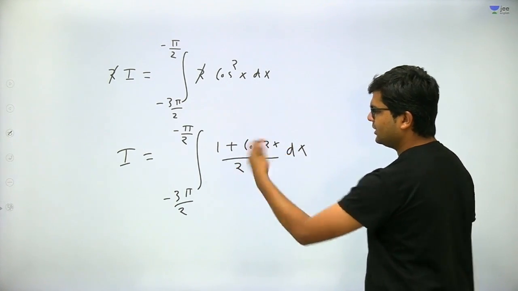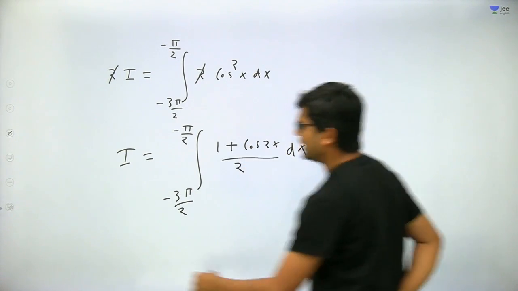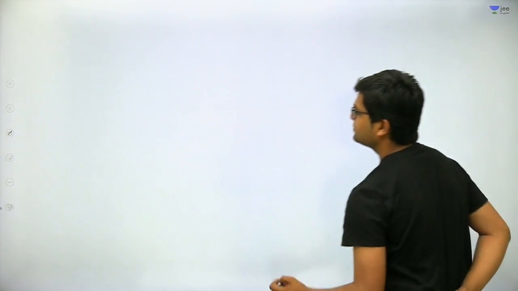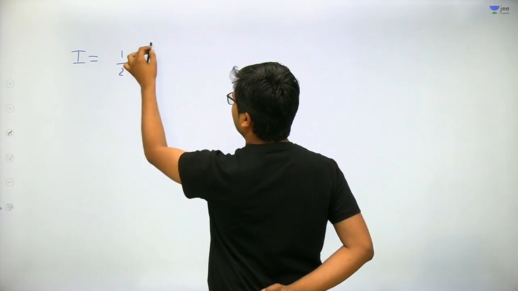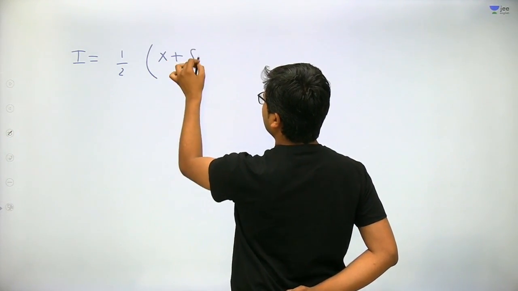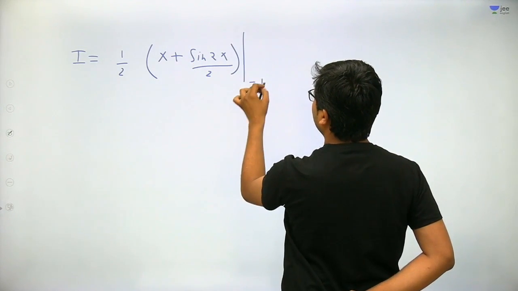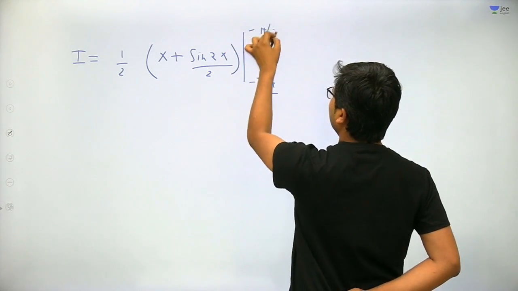Now in this integral, half is outside, the integral of 1 is x. This can be written as 1 by 2 times x plus sine of 2x upon 2, going from minus 3 pi by 2 to minus pi by 2. That is the value of the standard integral.